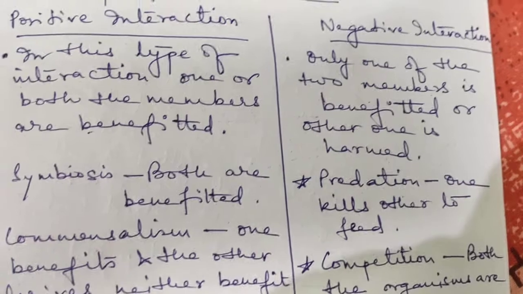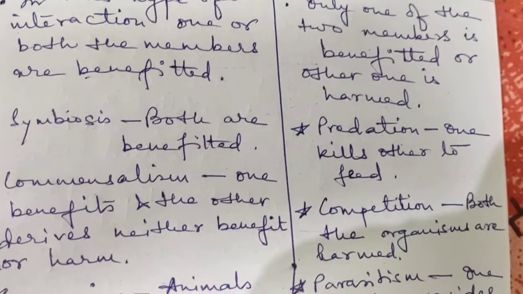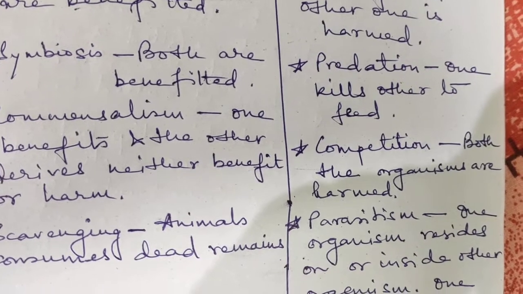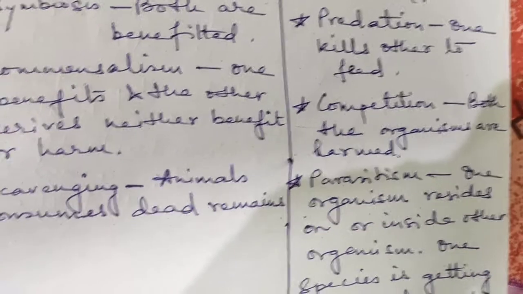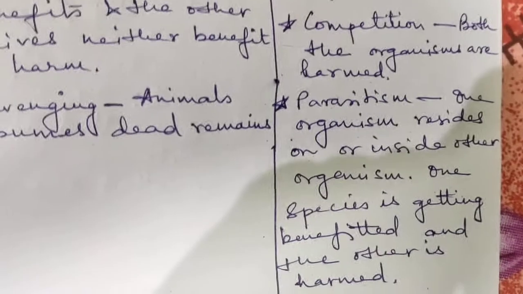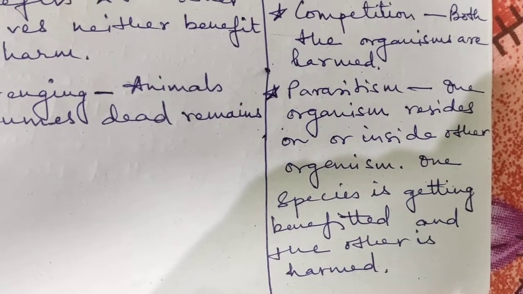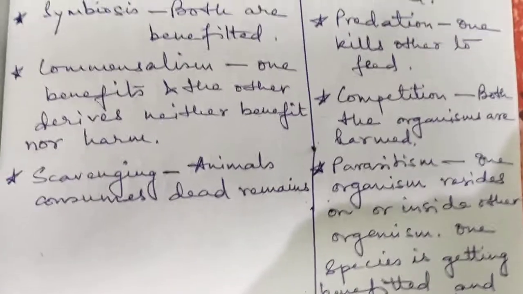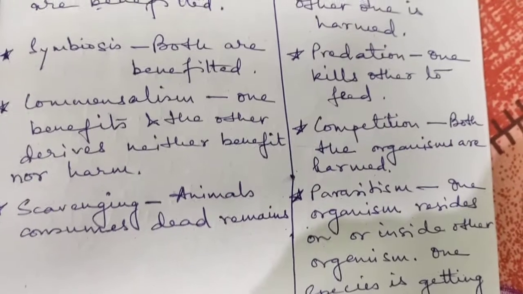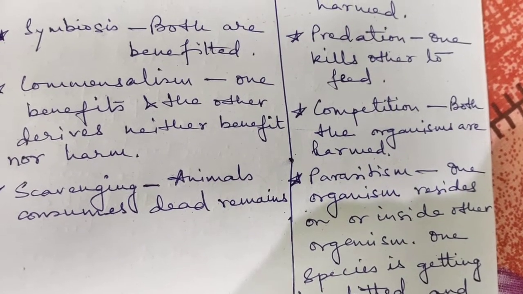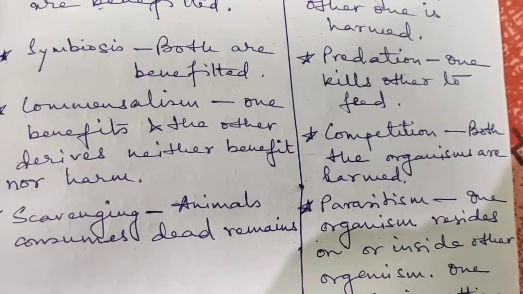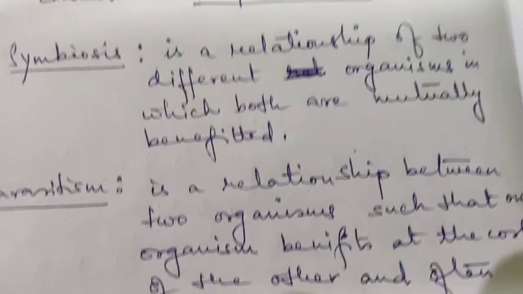And what are the examples of negative interaction? Predation, one kills the other for feeding. Competition, both the organisms are harmed. Parasitism, one organism resides on or inside other organism. One species is getting benefited and the other is harmed. So these are the examples of the positive and negative interactions. I'll give you the elaborate definitions of symbiosis, predation, parasitism. First one is symbiosis.